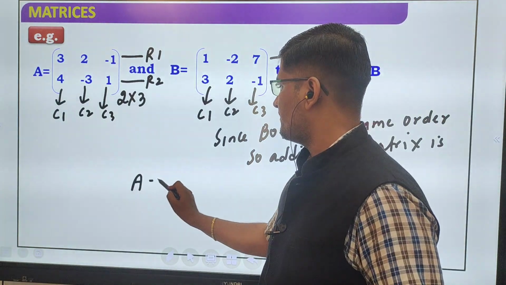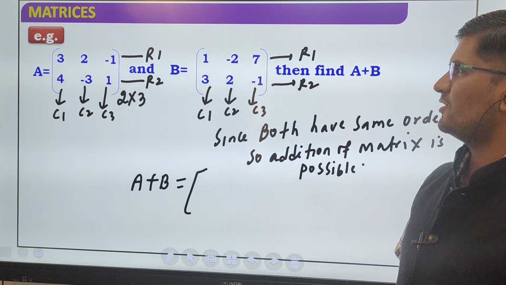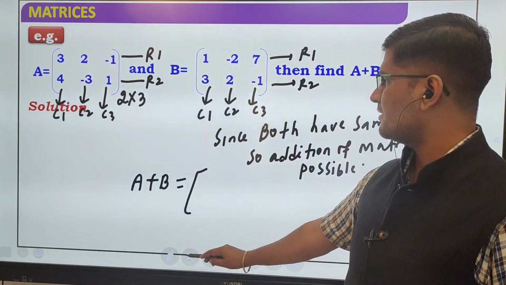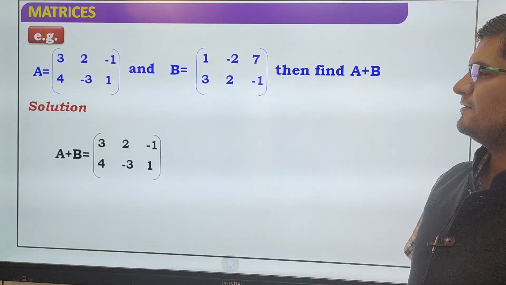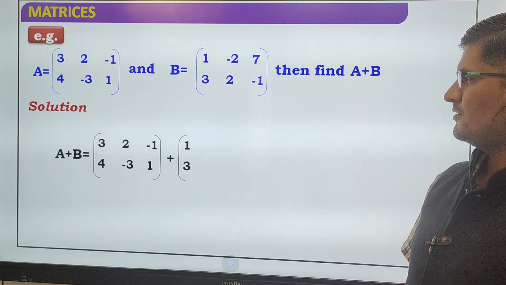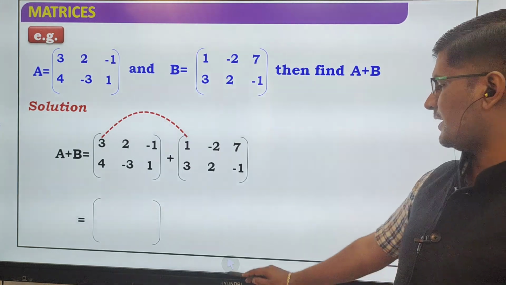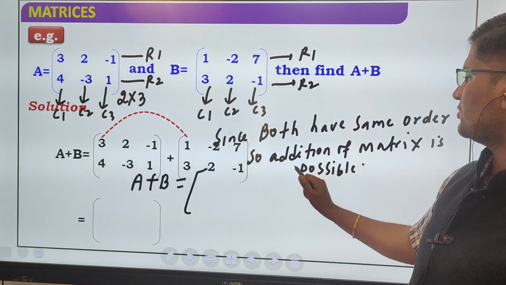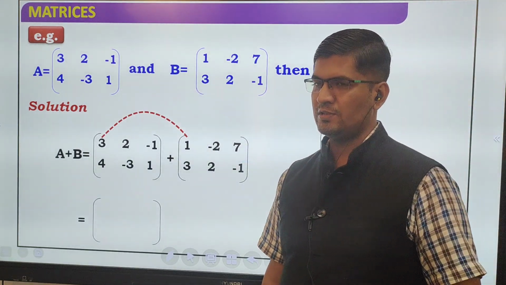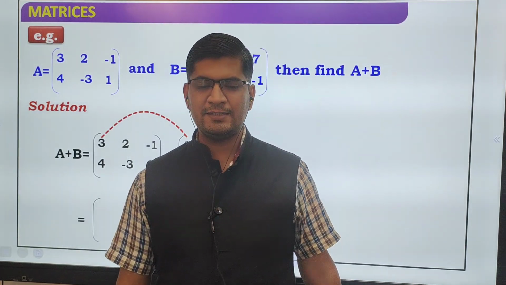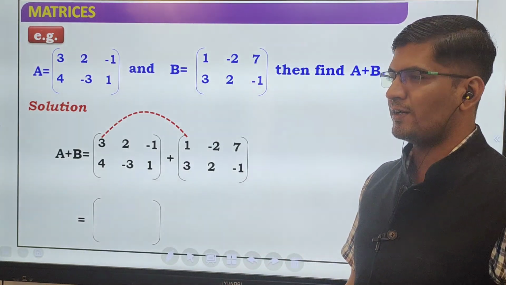Then A plus B, how to find? You have to add corresponding elements. देखो आप, yes or no? A plus B both have the same order, so we can add corresponding elements. Since both have the same order, addition of matrices is possible. Okay. Already you know how to find the order of a matrix. मैथमेटिक्स में क्या है, लिंक्ड है. अगर आपने प्रीवियस कंसेप्ट को अच्छे से नहीं पढ़ा है तो आगे आपको सॉल्व करने में दिक्कत होगा.